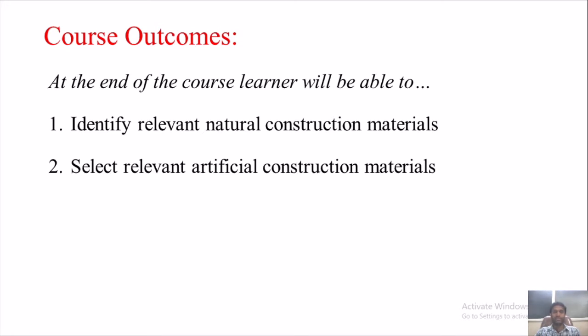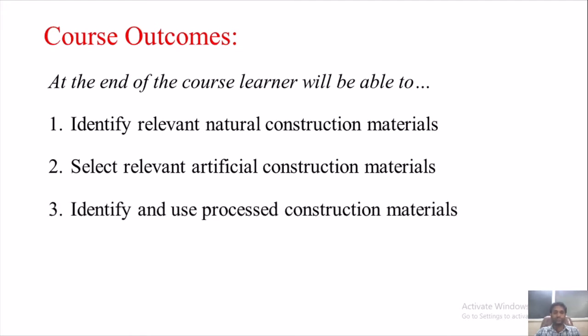Number 2, select relevant artificial construction materials. Artificial construction material means a man-made material from natural resources. Artificial construction materials are bricks, tiles, cement, paver blocks, etc. These will be seen in unit number 2, or chapter number 2.